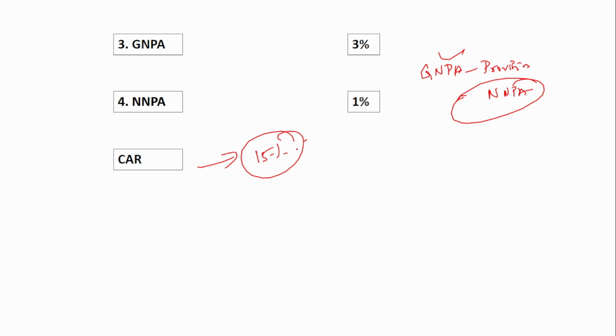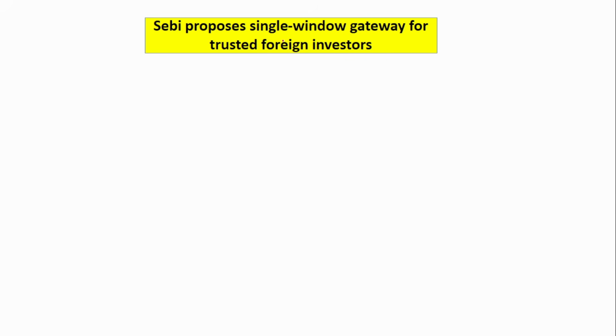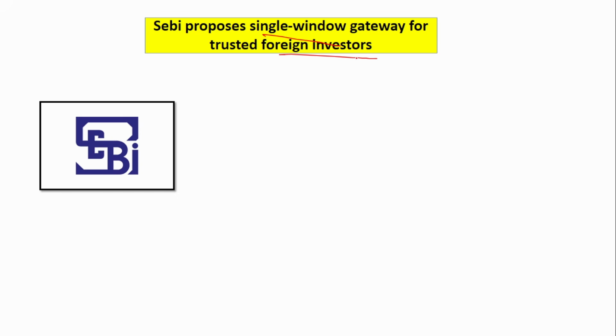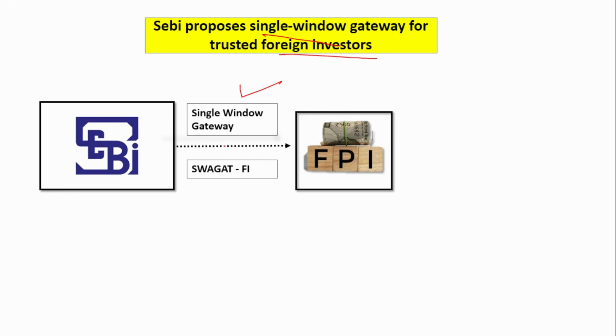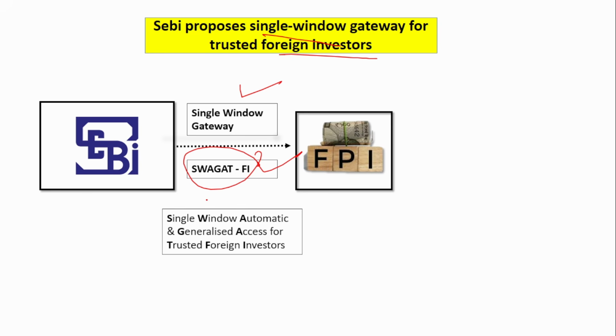So any small finance bank, if they want to transition into a universal bank, has to satisfy all the criteria. They have to fulfill all the criteria, and only then will the license be granted by the Reserve Bank of India. The next news is SEBI proposes single window gateway for trusted foreign investors. Here, the Securities and Exchange Board of India has introduced a single window gateway. That single window gateway's name is Swagat FI. Swagat FI's full form is Single Window, Automatic and Generalized Access for Trusted Foreign Investors.